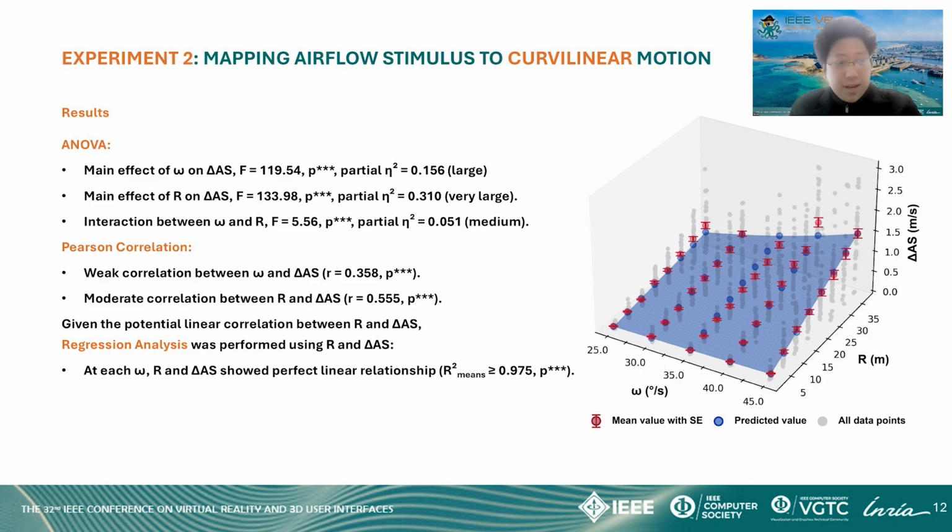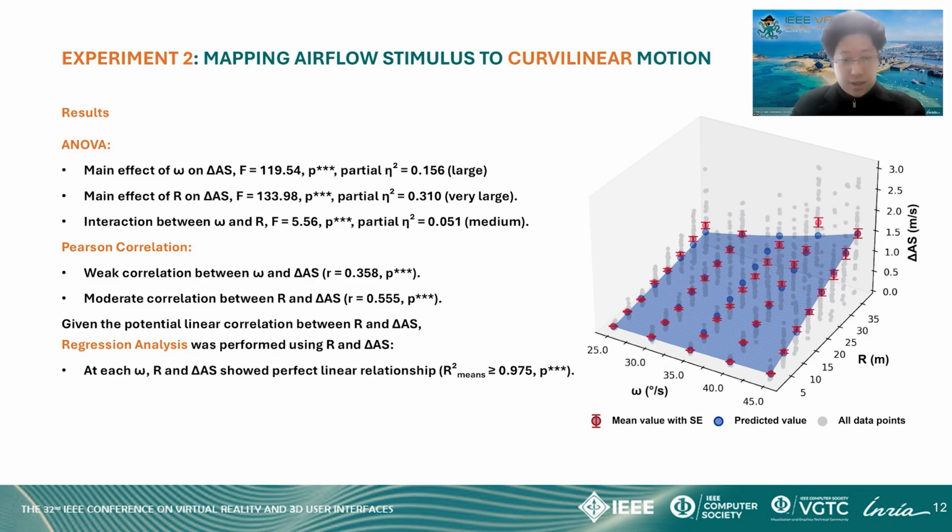Given the increased complexity, we first analyzed the data with ANOVA and Pearson correlation to examine the relationship between omega, R, and delta AS. Results show that both omega and R significantly affect delta AS, with an interaction between the two. The effect of R on delta AS seems linear, while omega didn't show a similar relationship. So we then performed regression analysis, which revealed clear results.